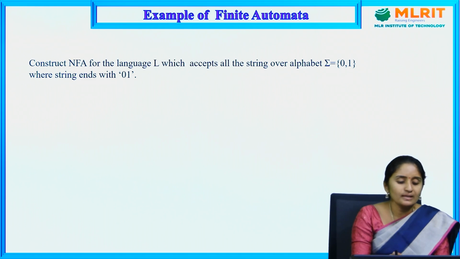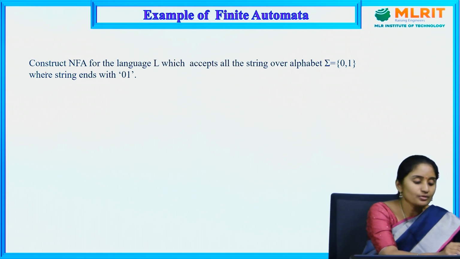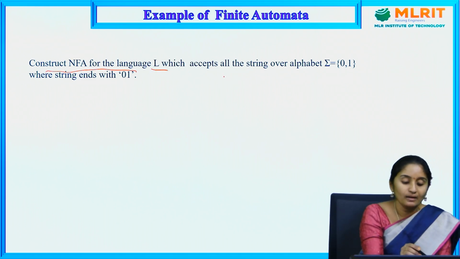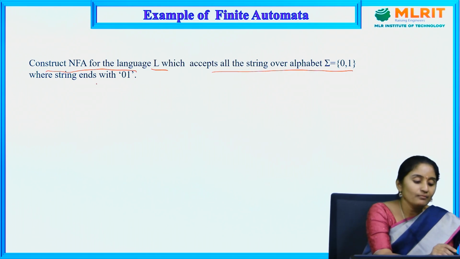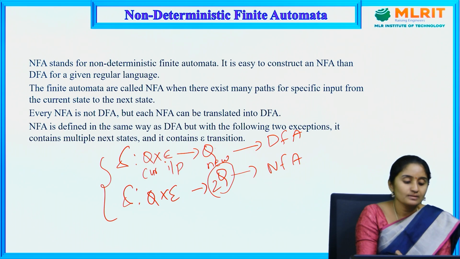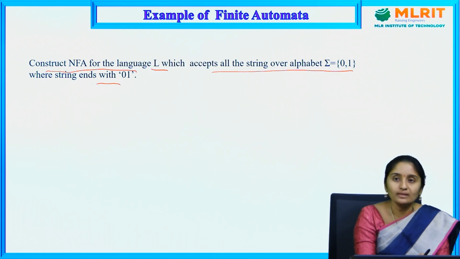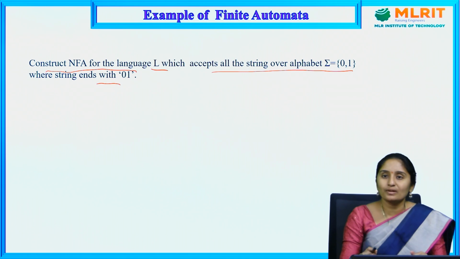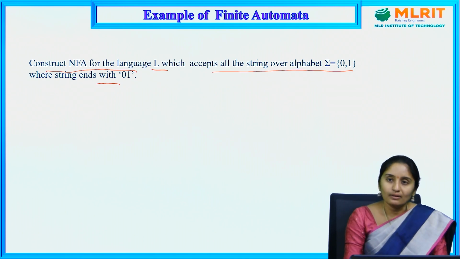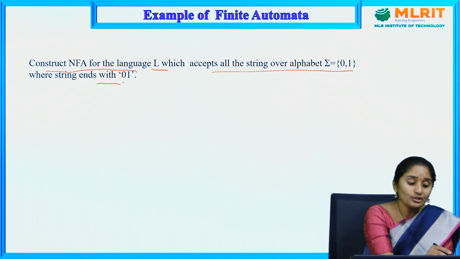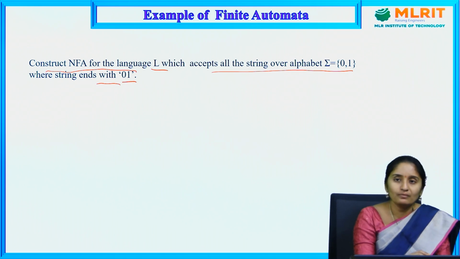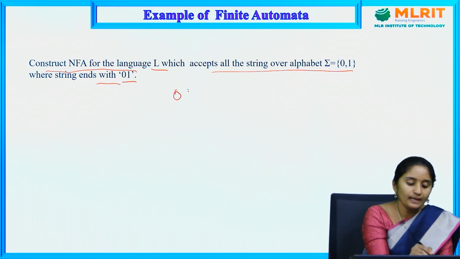So the first one is an example of finite automata. Construct an NFA for the language L which accepts all the strings over sigma equal to {0, 1} where the string ends with 01. Till now we have constructed a language, and based on the language we draw a diagram. DFA diagram we have done, so now NFA. It should end with 01.